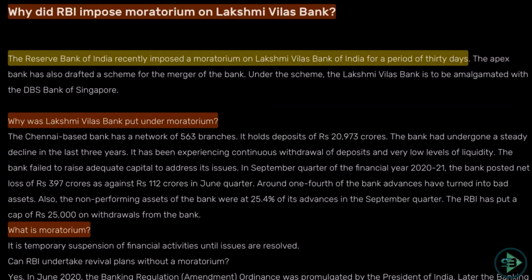The Reserve Bank of India recently imposed a moratorium on Lakshmi Vilas Bank of India for a period of 30 days. Why did this happen? Why was the bank put under the moratorium? The Chennai-based bank has a network of 563 branches. It holds deposits of 20,973 crores. The bank has undergone a steady decline in the last 3 years. It has been experiencing continuous withdrawal of deposits and a very low level of liquidity. The bank failed to raise adequate capital to address its issues. So they are facing a lot of financial issues with respect to their deposits and their liquidity, and they have failed to address this. That's why RBI has to come into the picture.